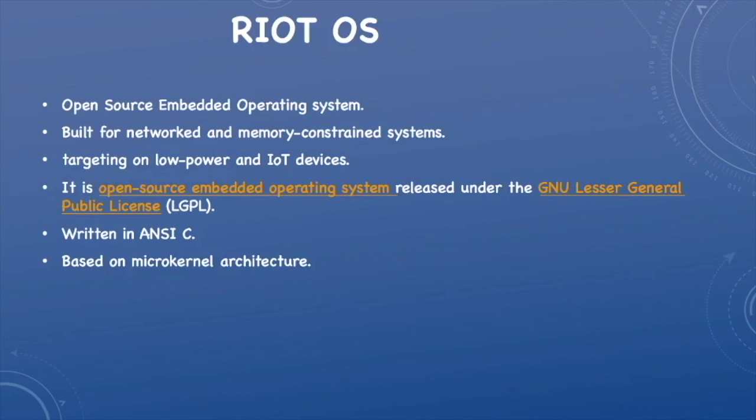Another IoT software is RIOT OS. It is an open source embedded operating system. It is built for networked and memory-constrained systems. It targets low-power IoT devices. It is released under the GNU Lesser General Public License. It is written in ANSI C. It is based on a microkernel architecture.